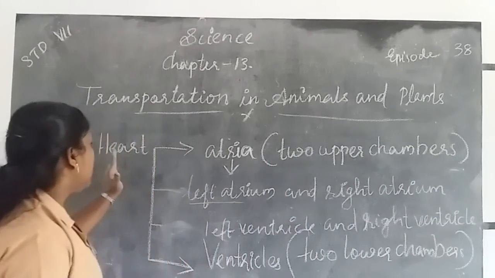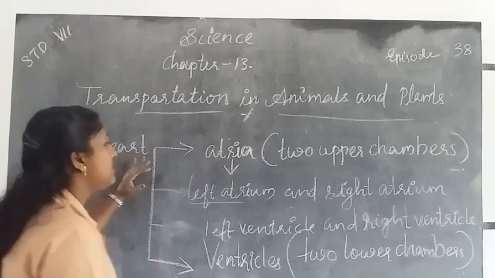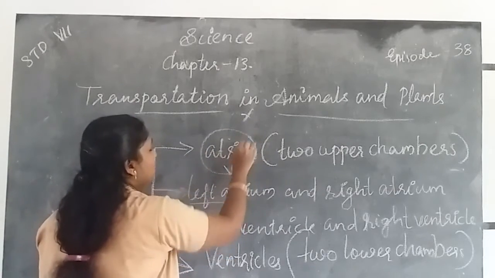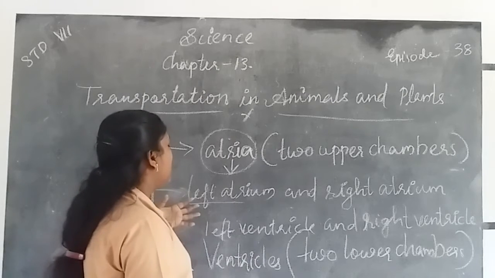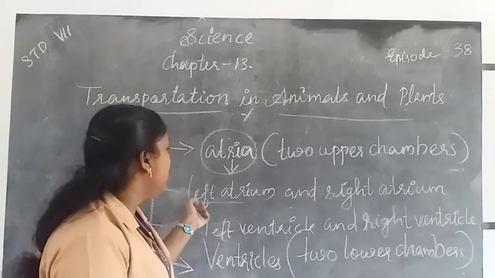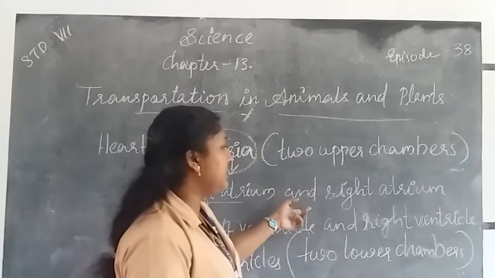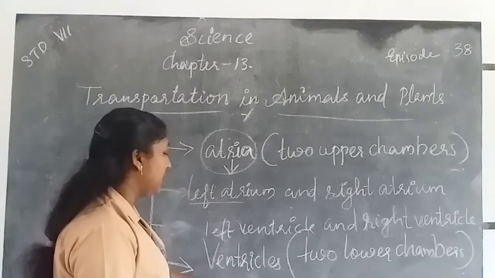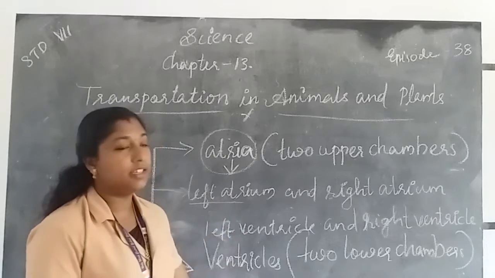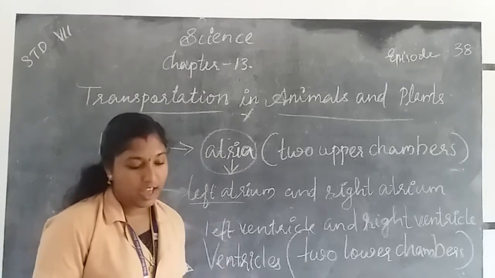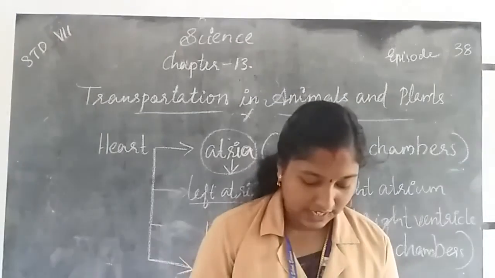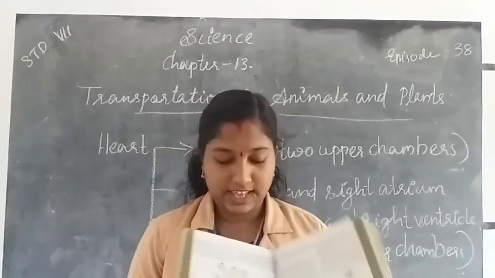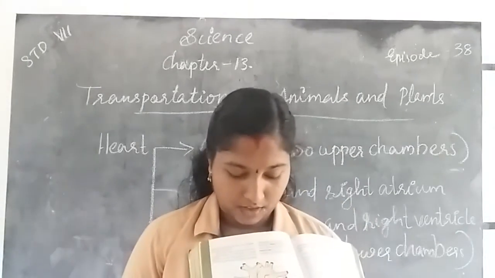Once again, the heart has 4 chambers. The 2 upper chambers are called atria, the left atrium and right atrium. The 2 lower chambers are called ventricles, the left ventricle and right ventricle. We can see that on the figure here.